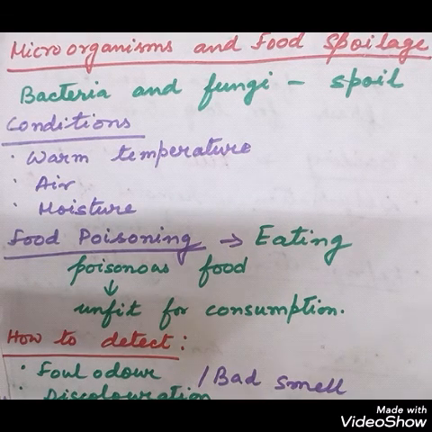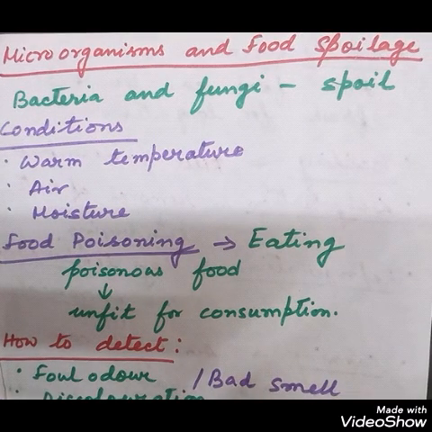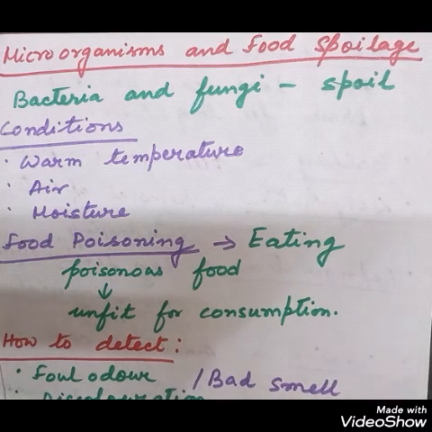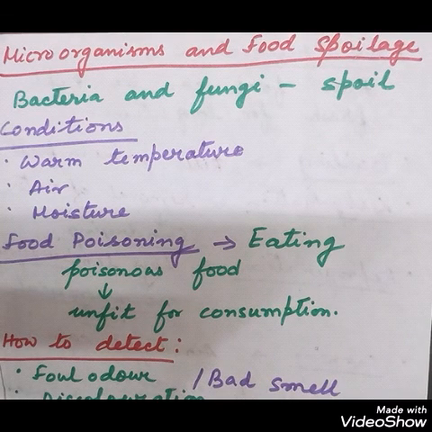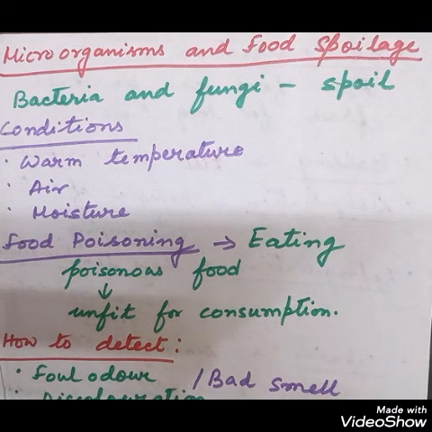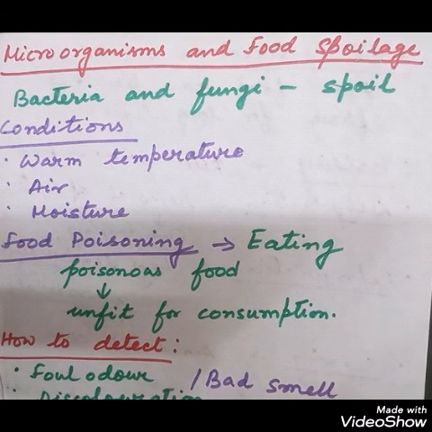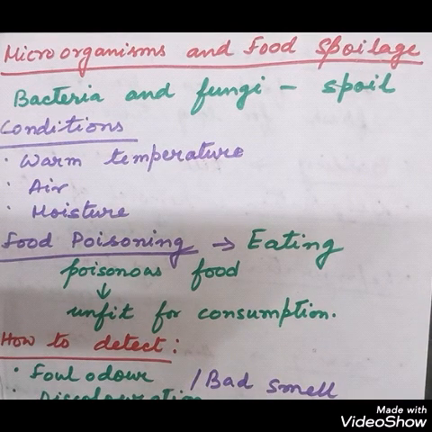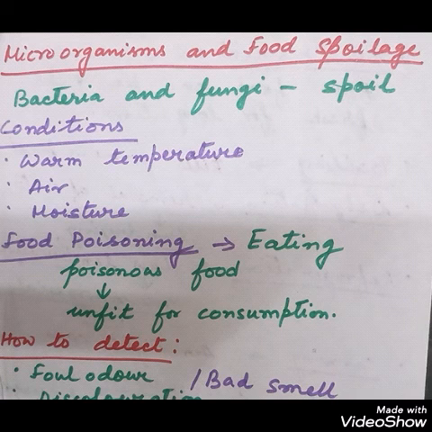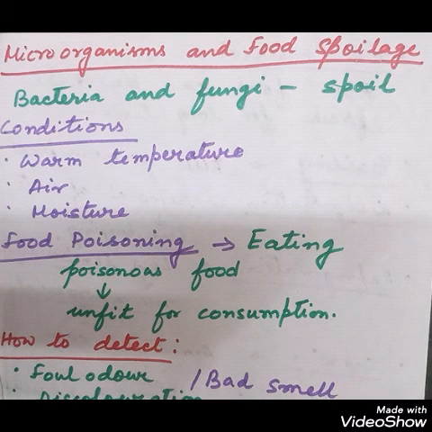I request all of you to follow the table so that you can understand easily which is the disease, what are the pathogen, and how to prevent these diseases. Now we'll come to microorganisms and food spoilage, wherein you can see the microorganisms like fungi and bacteria. They are responsible for the spoilage of various foodstuffs.